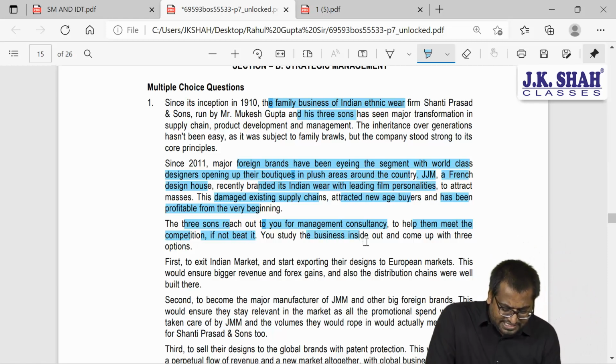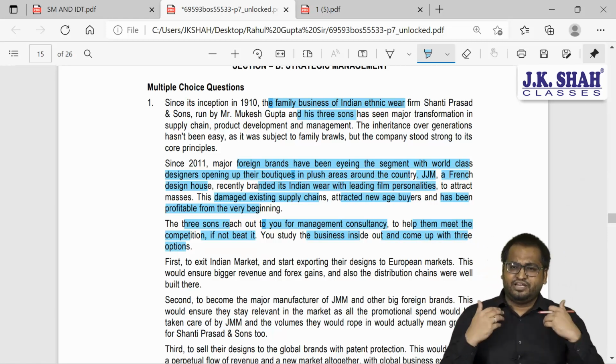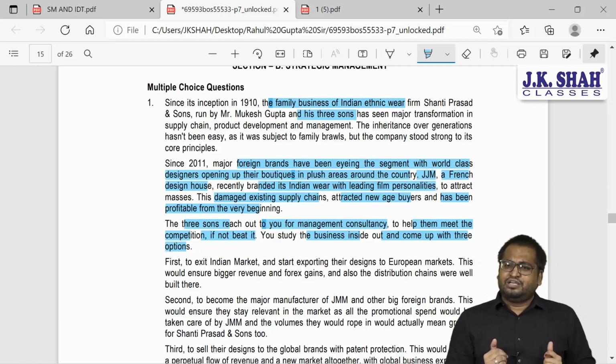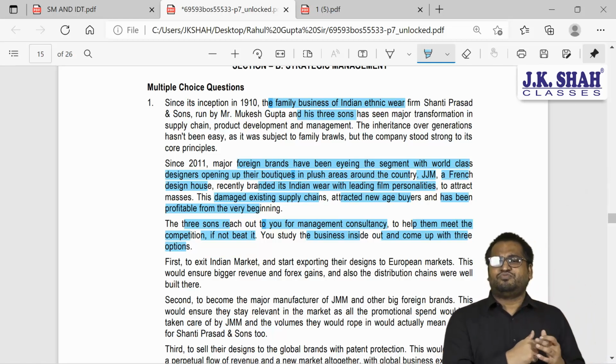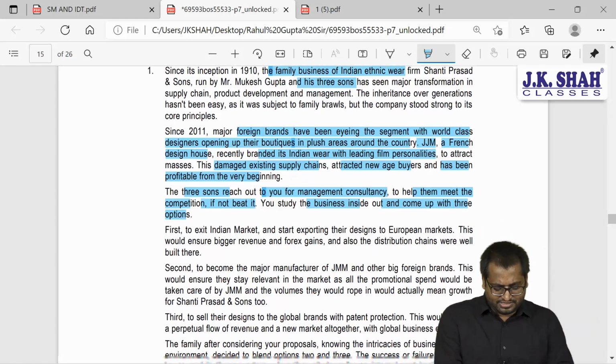You study the business inside out and come out with 3 options. So you did your internal analysis, you did your external environmental analysis, and now you have come up with 3 options so that you can advise those 3 sons of Mr. Gupta. So, what are those 3 options?